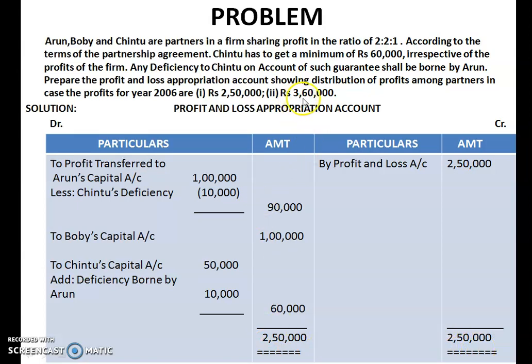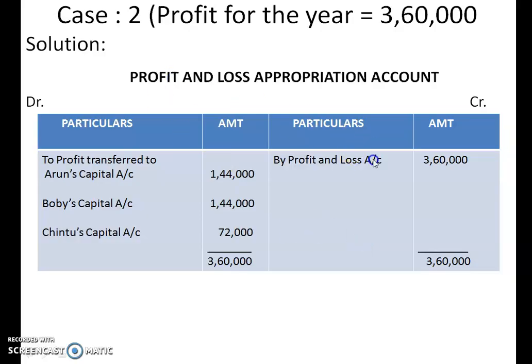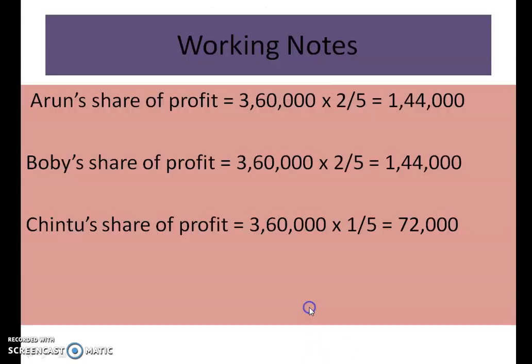Now case 2 is 3,60,000 is the amount of profit. Let us see how to do this. You can see here, by profit and loss account, net profit is 3,60,000. When you distribute this to each partner, you can see 3,60,000 in 2:2:1 ratio. 2/5 will give you 1,44,000. For Bobby, again 3,60,000 into 2/5, it will give you 1,44,000. And for Chintu's share of profit is 3,60,000 into 1/5, 72,000 is the answer.